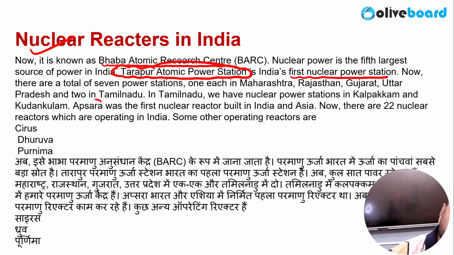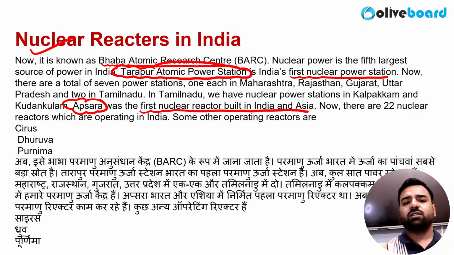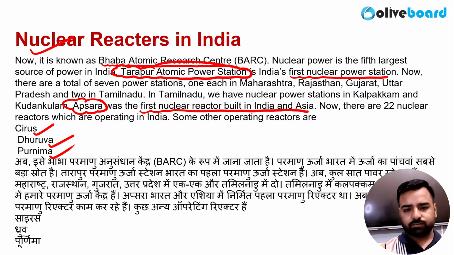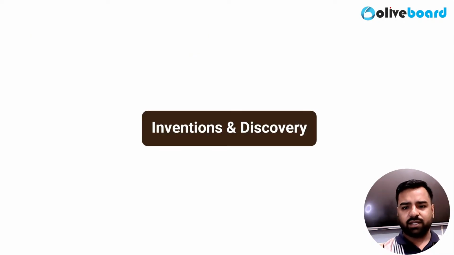And the second name is Apsara. This is the first nuclear reactor built in India and Asia. There are 22 reactors basically, and some operating reactors are named Cirus, Dhruva, and Purnima. Right? That's Trombay exactly. So guys, these were the nuclear reactors which are present in India. And from the physics part, that's all from my end.